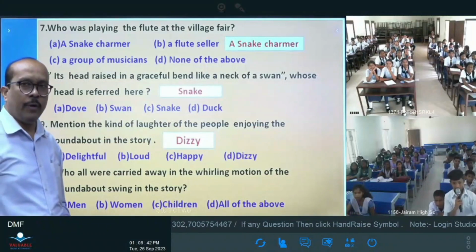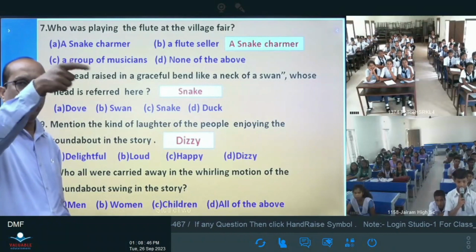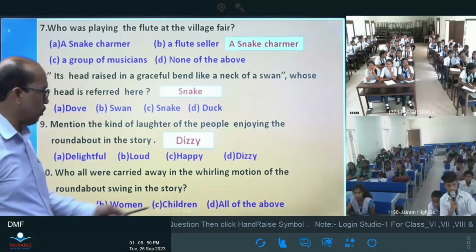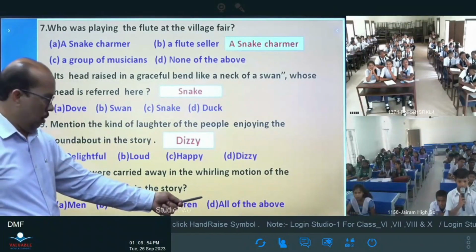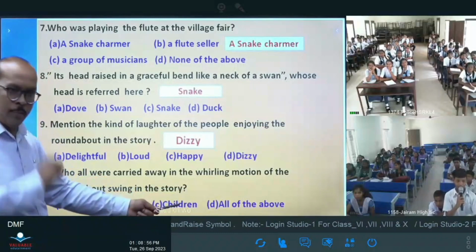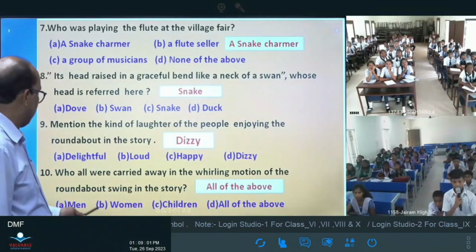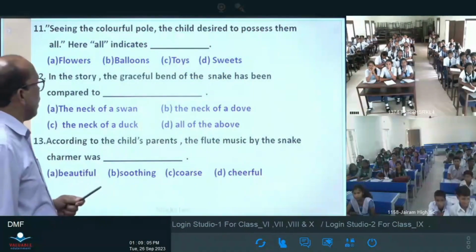You see, when I saw the picture of a roundabout, men, women, children, all are whirling, then the answer will be the option all of the above. Good. All of the above. Okay. And question number 11.